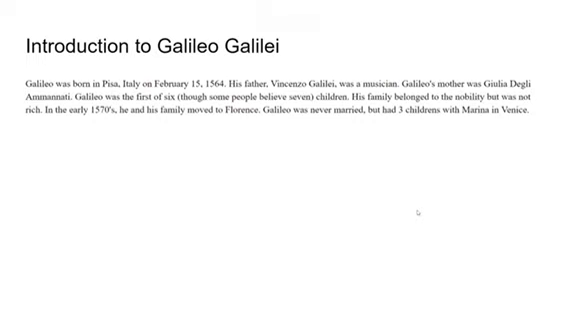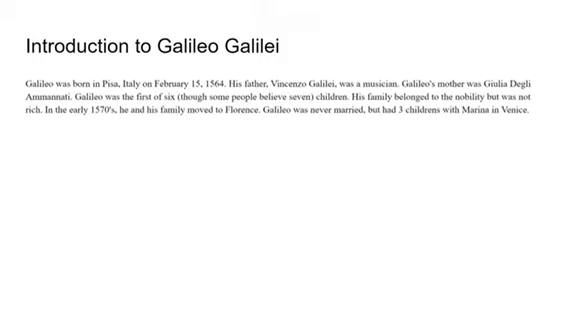Introduction to Galileo. Galileo was born in Pisa, Italy on February 15, 1564. His father was a musician. Galileo's mother was Giulia degli Amanati. Galileo was the first of 6 children.